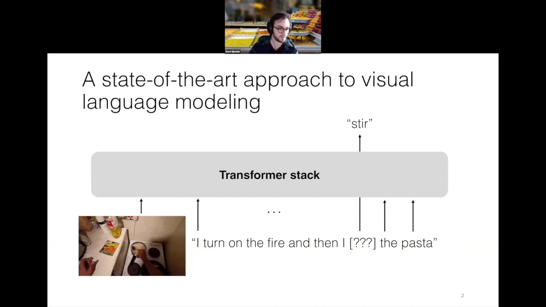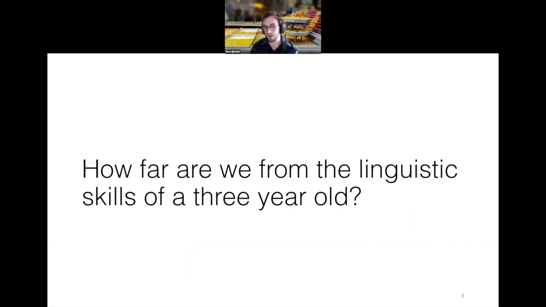And in the last year or so, people have added image tokens as input to this model as well. And some variant of this architecture sits on the top of the leaderboard for basically every vision and language task that the computer vision community seems to be interested in. So a natural question to ask then is how far is a model like this from the linguistic skills of, say, a 3-year-old, of a toddler? Of course, the answer is something that we could all instantly guess. It's quite far. It's very far.